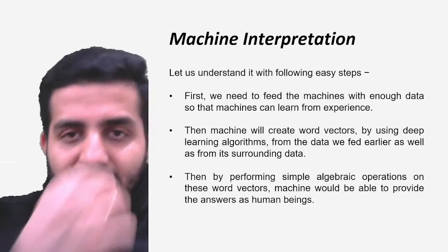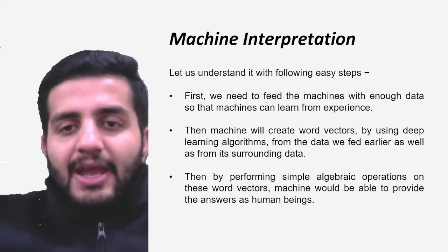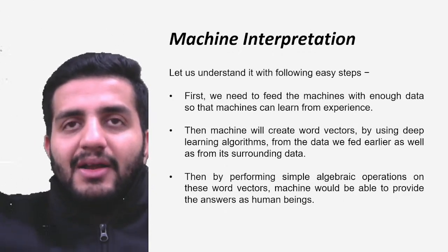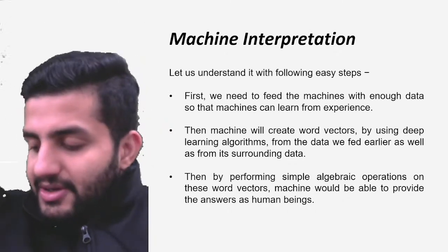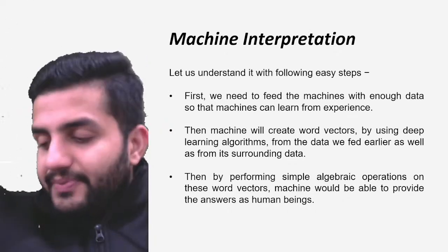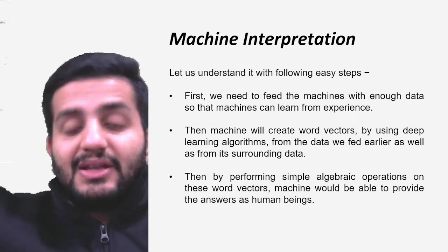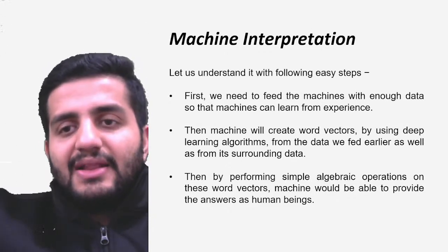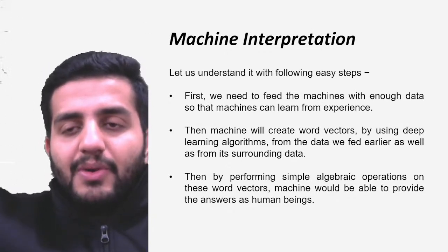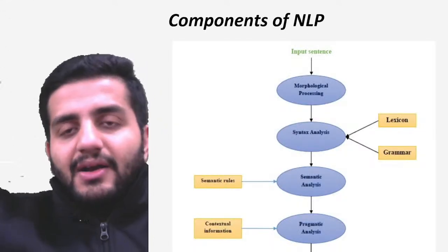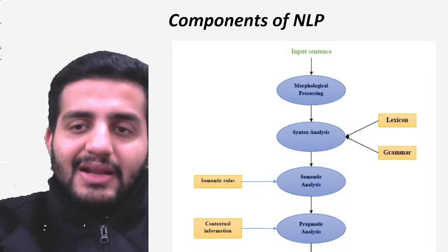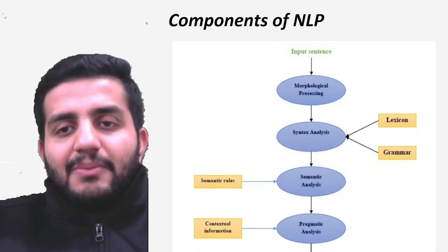So how does a machine interpret? Ultimately everything boils down to numbers. A machine cannot understand text, so the whole objective here is to convert the text into numbers. That's what the whole game is about. We have to understand how we can convert the text into numbers. All of the components of NLP which we talked about describe how we process the language to make sure that the machine understands these concepts.